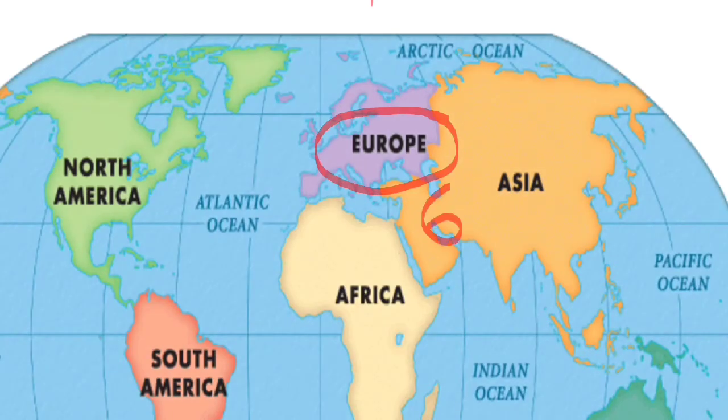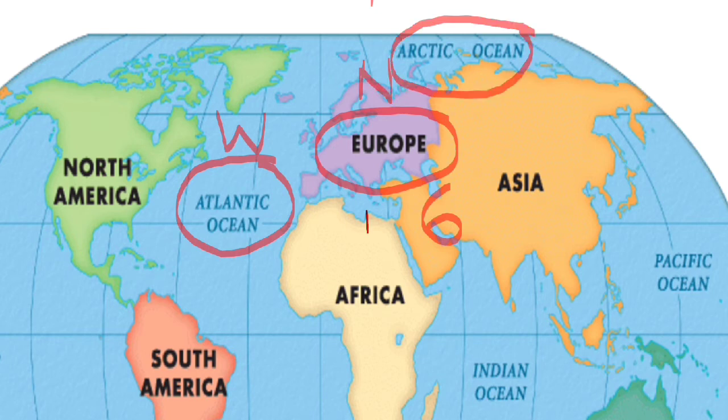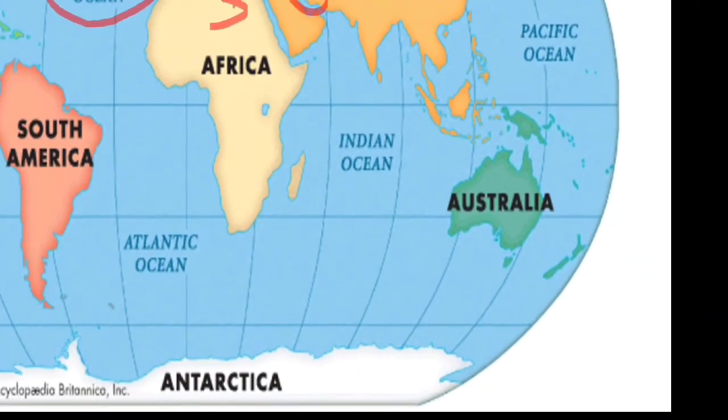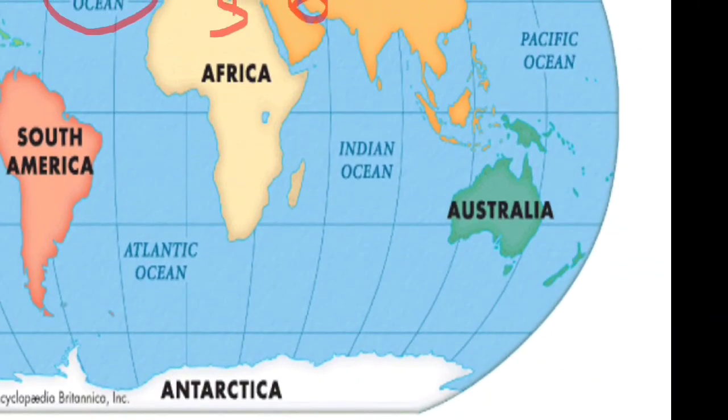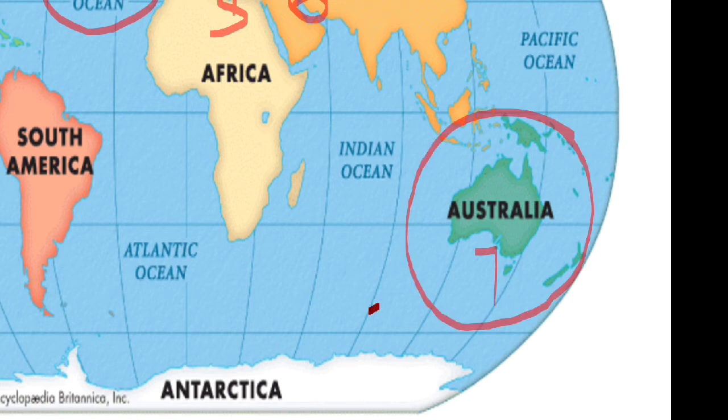Europe is the sixth largest continent and is surrounded by Atlantic Ocean in west, Arctic Ocean in north, Mediterranean Sea in south, and east side of Europe is connected with Asia. Then the last continent, which is Australia, is the seventh and smallest continent in the world. This continent is completely surrounded by water, so it is also known as the island continent.